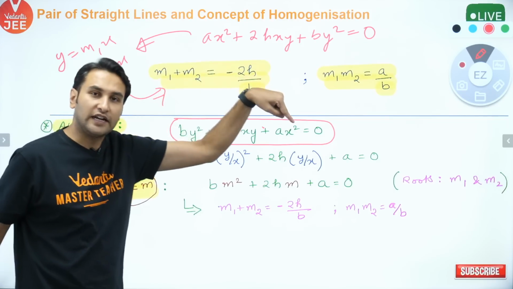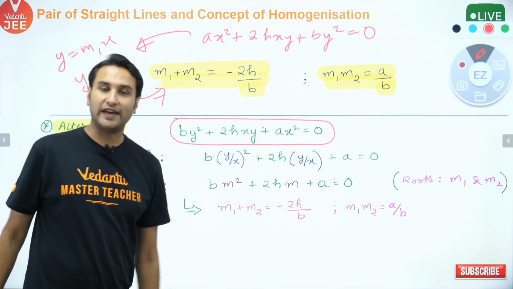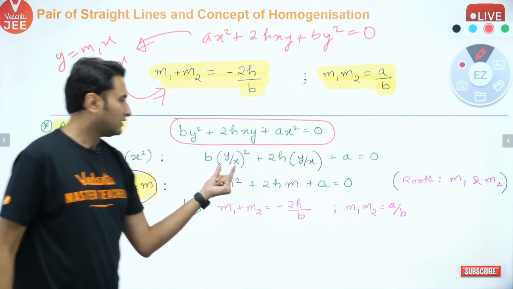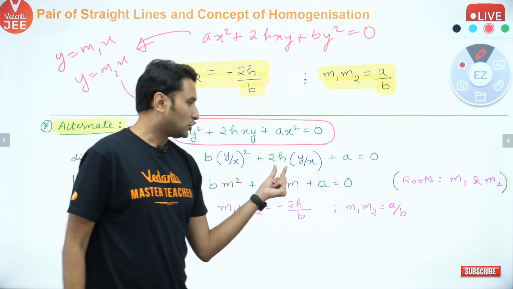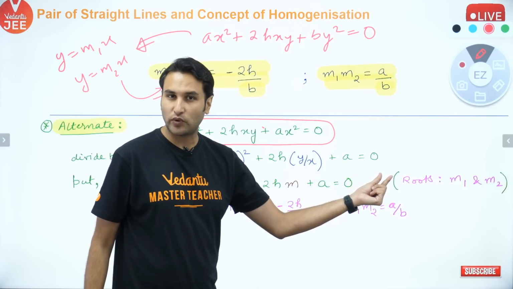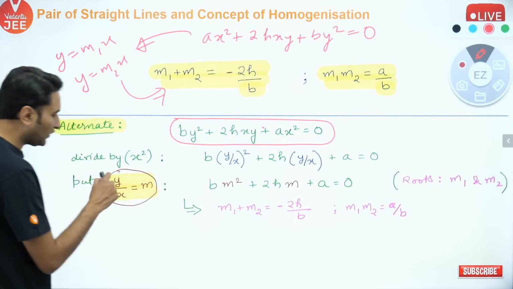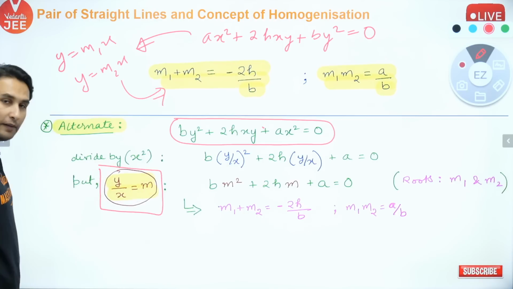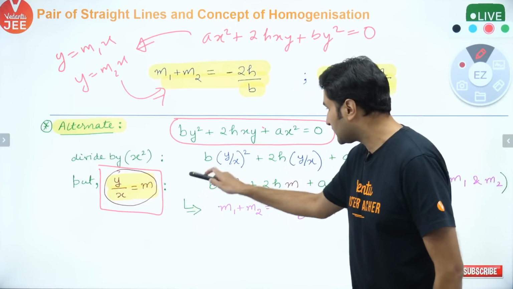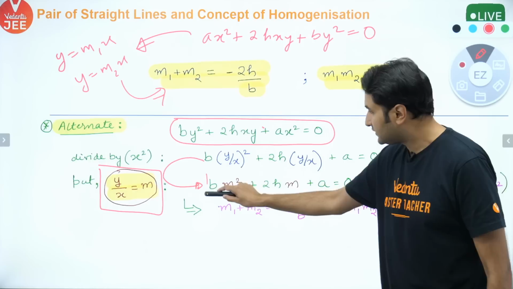ठीक है? Can I divide the entire equation by x square? Divide the entire equation by x square. क्या करो? जैसे ही करोगे ना, what you will get? b y upon x whole square plus 2h y upon x plus a equal to 0. What I have done? I have divided by x square on all the sides. Right? Can I say y upon x is equal to m? बोल दूँ y upon x is equal to m? Let me say y upon x is equal to m. जैसे ही मैं करता हूं, आपकी ये equation किस में convert हो जाती है? It becomes a quadratic in m. See, it is a quadratic in m.